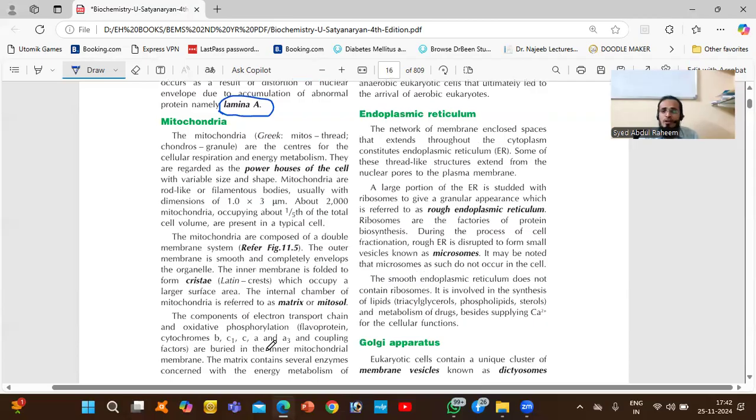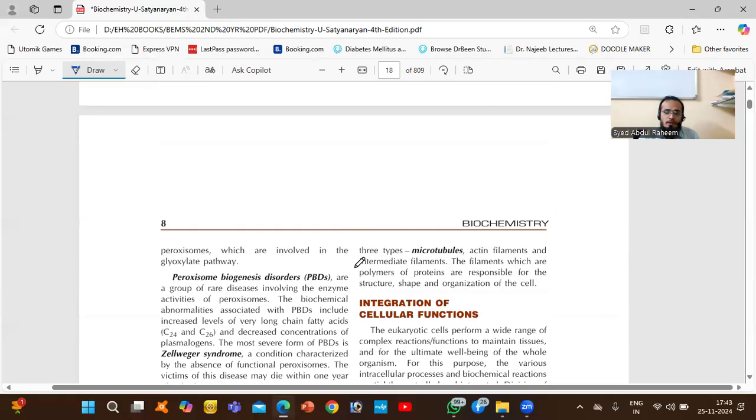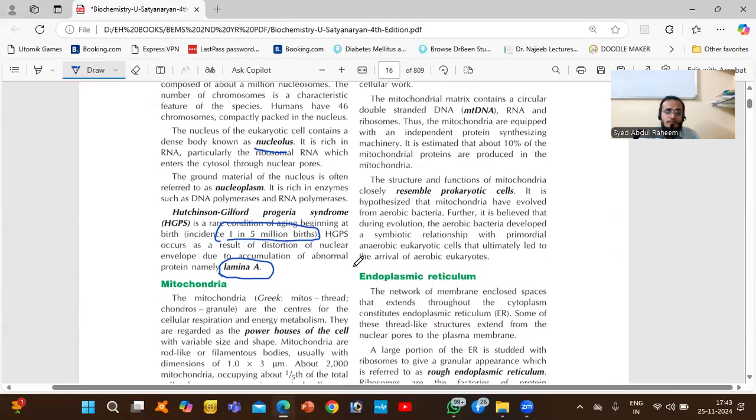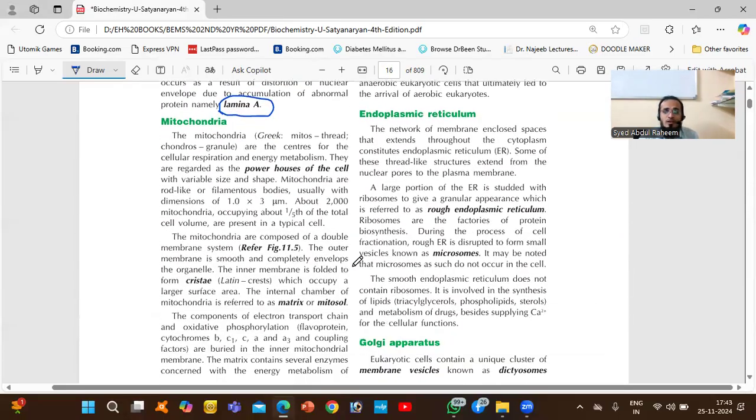Mitochondria, we know, is the powerhouse of the cell. What does powerhouse mean? Whatever energy, whatever metabolism occurs, is due to the mitochondria. Its diameter is about 0.5 to 3 micron, and there are about 2000 mitochondria, occupying about one-fifth of the total cell volume. So this is the count of mitochondria in a cell.